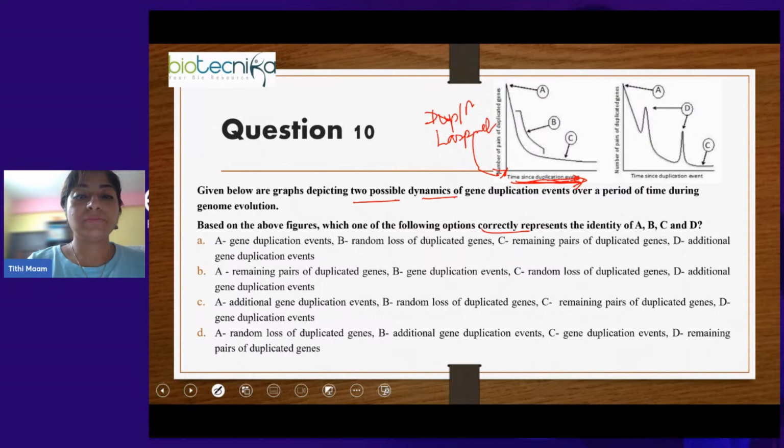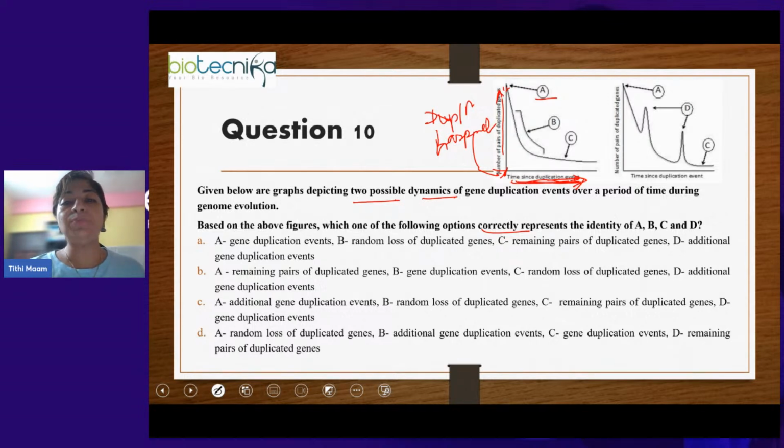Okay, so what we have, right? So A, you can see that the number of pairs of duplicated genes is very high. Okay, because this is the y-axis, it will grow in this direction. So here it is very high. Okay, so immediately after duplication, the number of duplicated genes is very high. Okay, so A will show a gene duplication event, right?